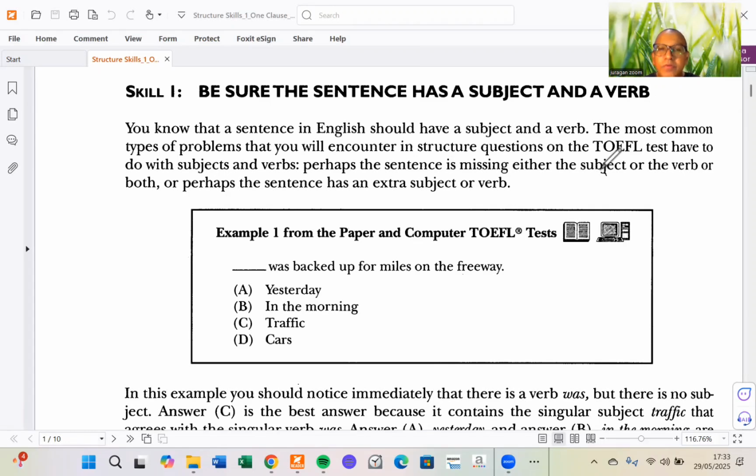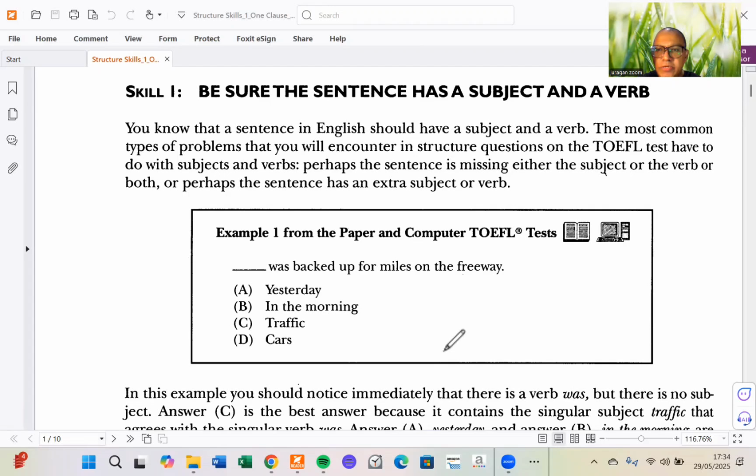So it's about TOEFL again. Our main concern today, we're going to discuss the structure part. As far as we know, in the TOEFL test, the structure part has about 40 numbers or 40 questions, and it is divided into two sections, Section 1 and Section 2. Section 1 has about 15 numbers with multiple choices like this. And Section 2, as far as we know, is called structure and written expression.